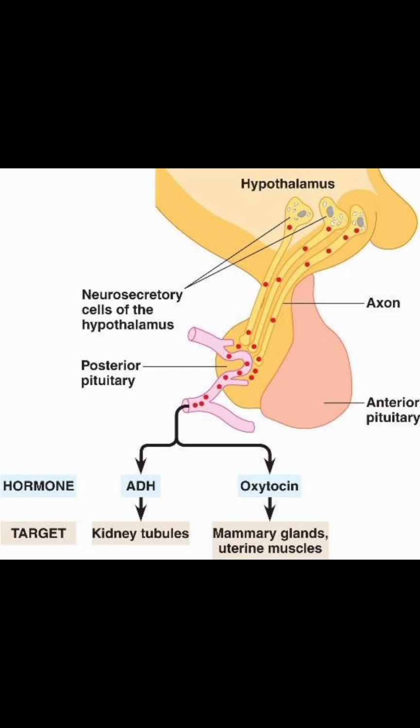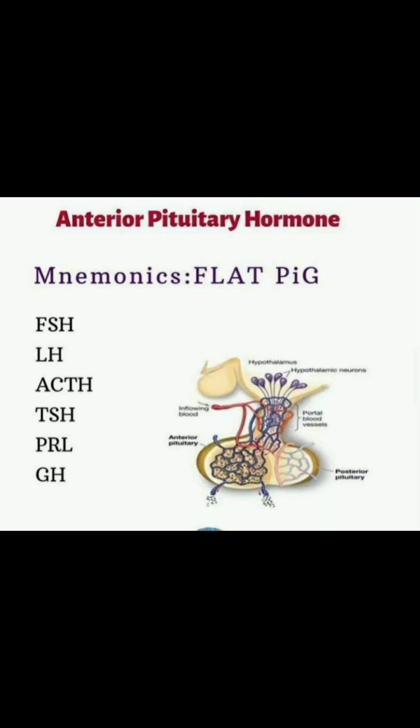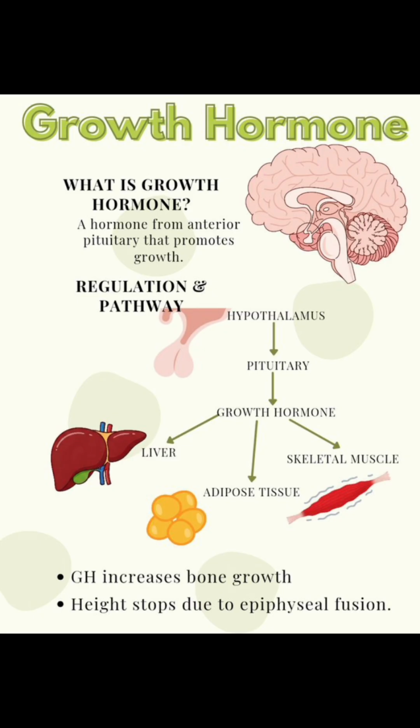Now coming to the hormones of the anterior pituitary, the first one is growth hormone. This is a hormone which has target cells, means receptors, in the entire body, means it can bind to every cell of our body. Its function is to cause growth and increase blood sugar level, and it inhibits the liver from taking up glucose, so that glucose will go to the entire body. This increase in blood sugar level is known as the diabetogenic effect.